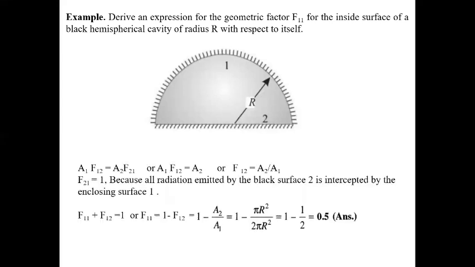First we find A1 F12 equals A2 F21, or A1 F12 equals A2, or F12 equals A2 by A1, because F21 is 1, as all radiation emitted by the black surface 2 is intercepted by the enclosing surface 1. So F11 plus F12 equals 1, or F11 equals 1 minus F12 equals 1 minus A2 by A1, which is pi r square divided by twice pi r square. So this is 1 minus half equals 0.5. Clear? Next problem.